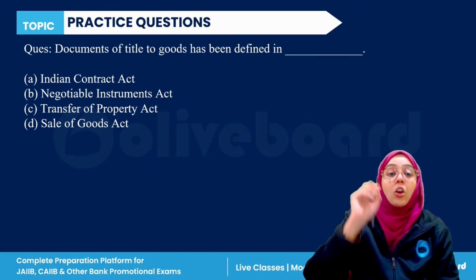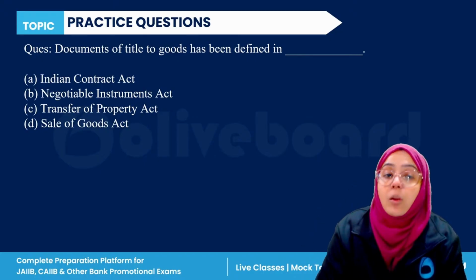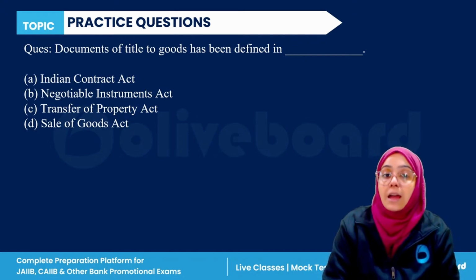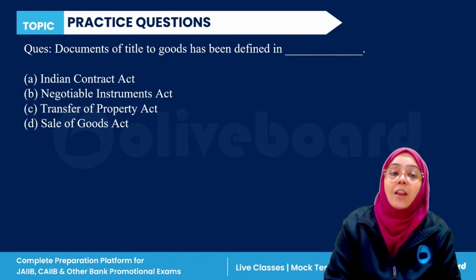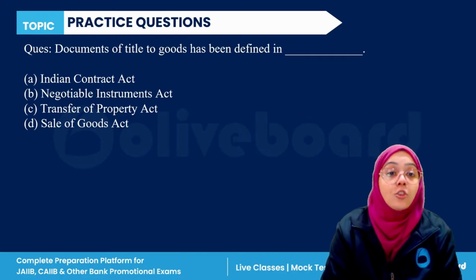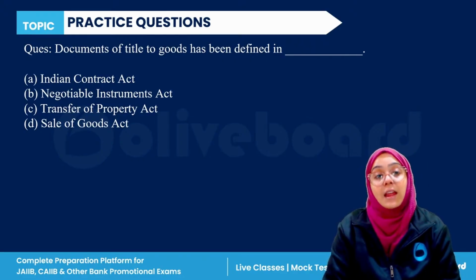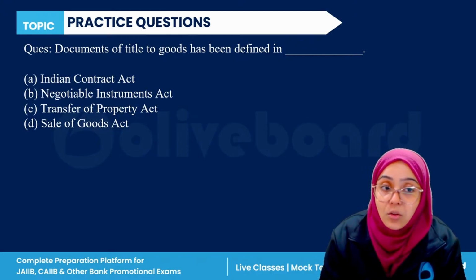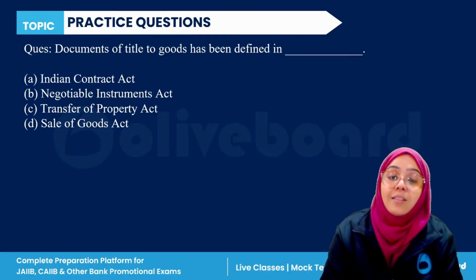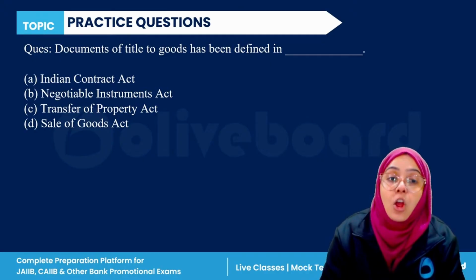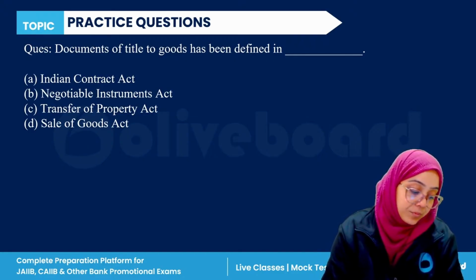Next question. Document of title to goods have been defined in which of the following acts? Indian Contract Act, Negotiable Instruments Act, Transfer of Property Act, or Sale of Goods Act? Documents of title to goods have been defined in dash. Everyone, please answer this question, guys.